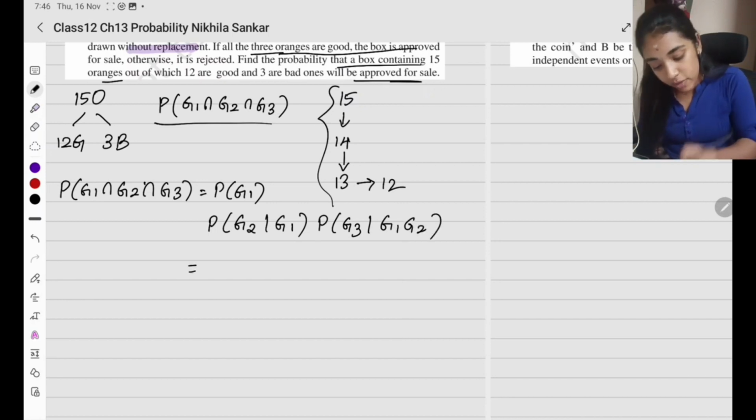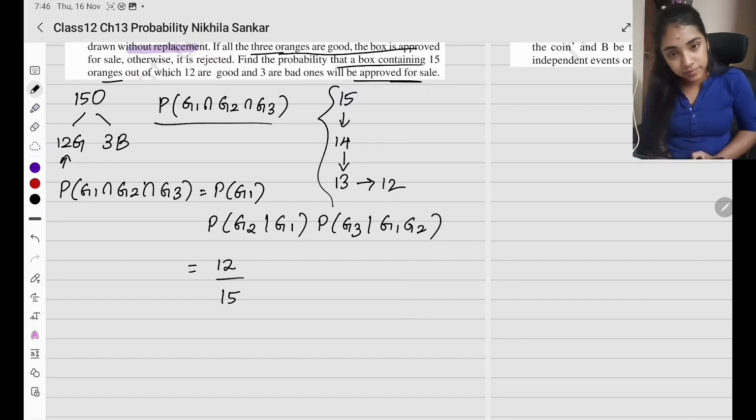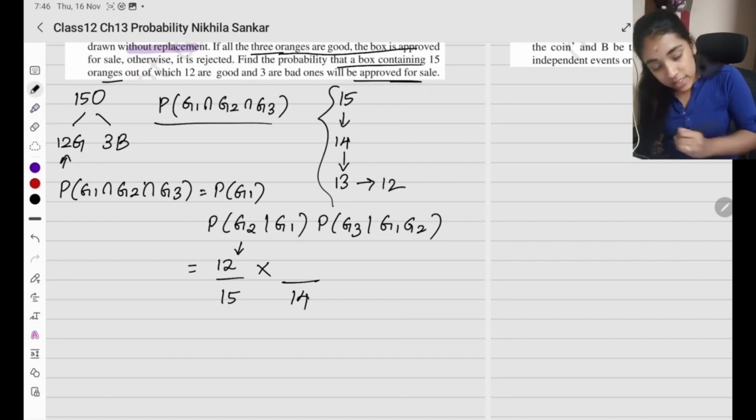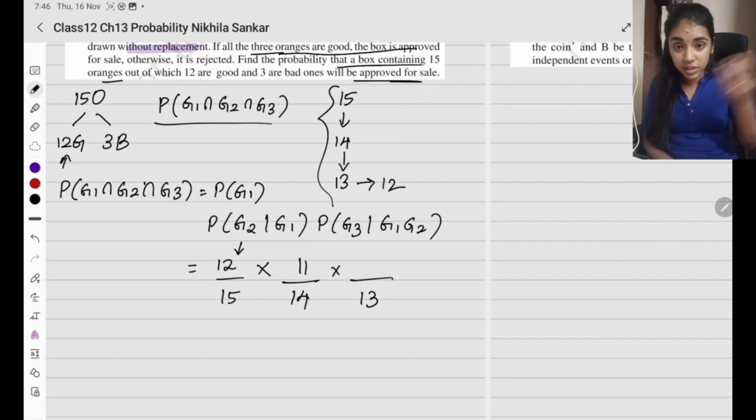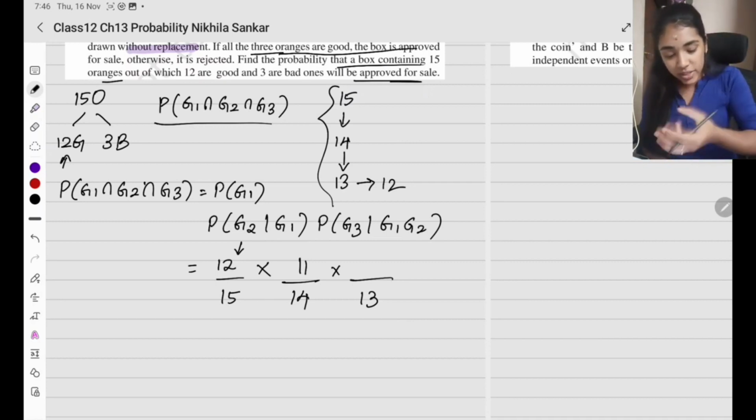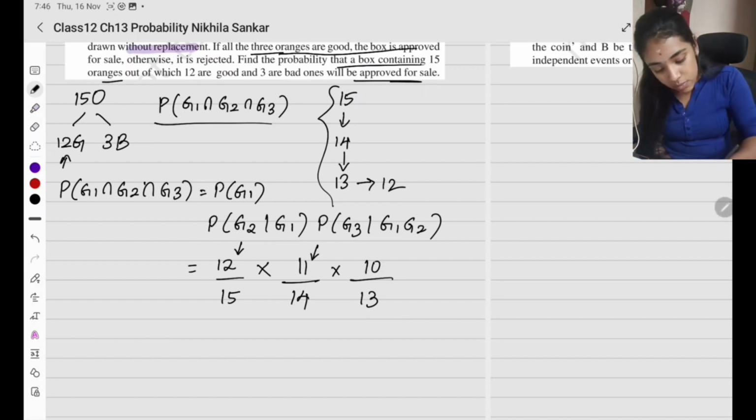Okay, now probability of 1 good orange and how many oranges I have in total? 15. And how many good oranges? So I have 12. This is first orange. Second orange, I am only left with 14 oranges. And good orange count it has become 11. Okay. Now, third orange, my total number of oranges have now become 13. It is without replacement. So, oranges number and how many good oranges are left now? 10. Okay. This simplify panlama.